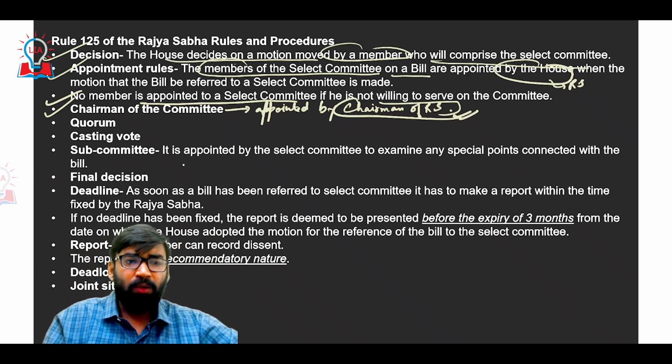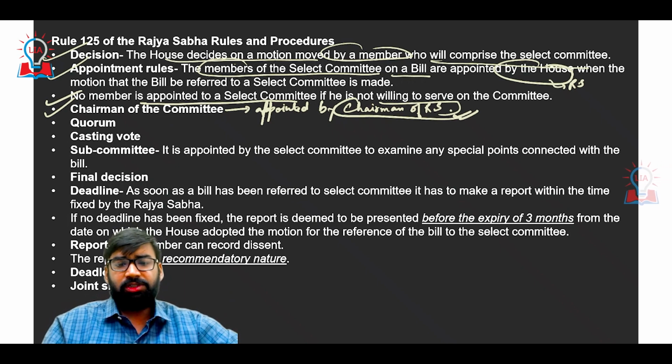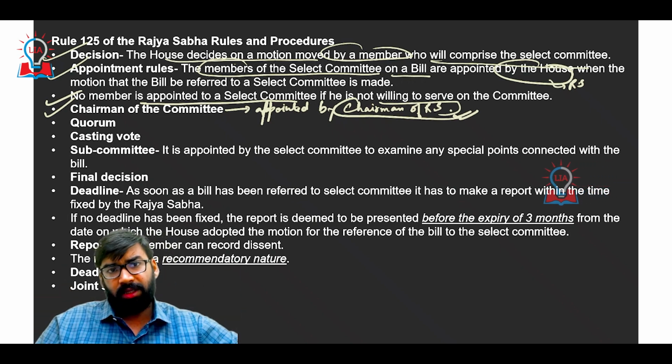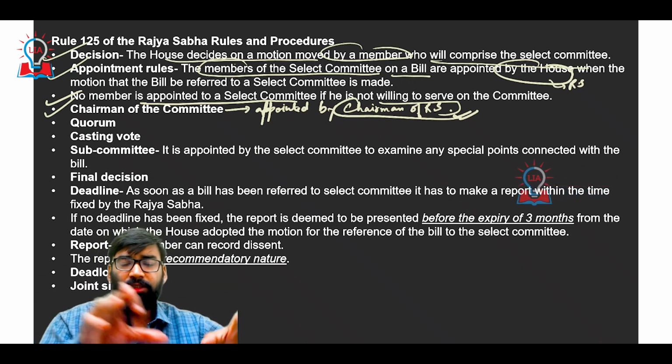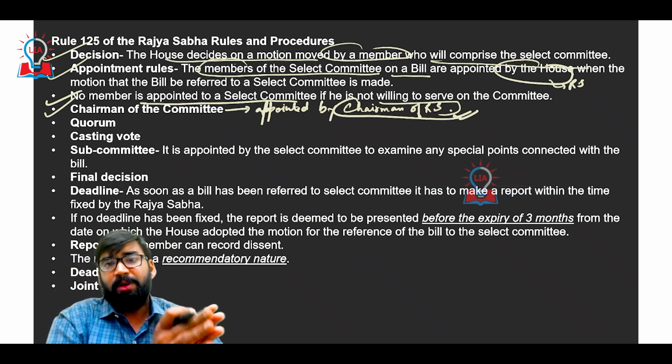Clear? Now remember this, the actual membership of the select committee varies from committee to committee. There are no fixed members, that this many members should be there.